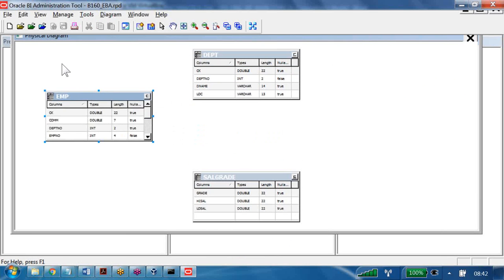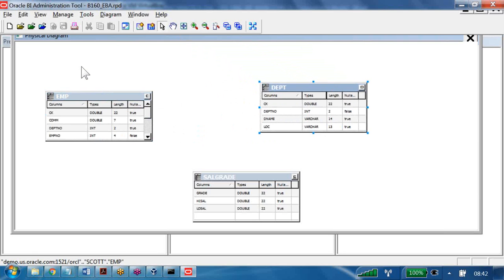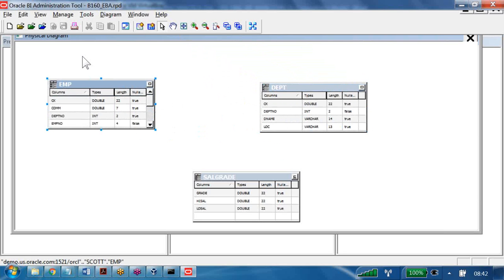Now I need to join the EMP table and the DEPT table. To do the join, there is one option available: New join. Observe my cursor symbol now. I am clicking on this new join. Did you notice any change? Yes, that symbol means it is a join.